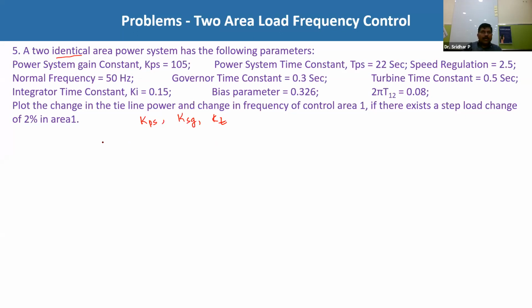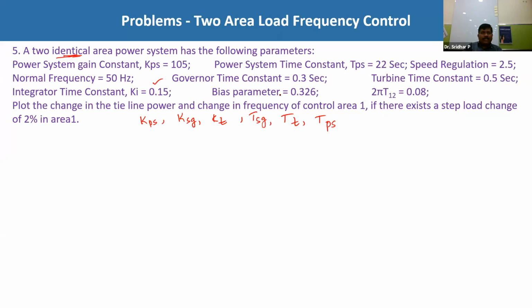So both are the same. KPS1 is equal to KPS2, that is nothing but KPS. KSG1, KSG2 is equal to KSG. KT1, KT2 is equal to KT. You substitute all the values in this one. So normal frequency 50 Hz, governor time constant, turbine constants. Now in addition to this, he has given TSG, TT, and TPS. So it does not matter whether it is area 1 or area 2, because they have given that the two are identical in nature. In addition to this, integrator time constant KI 0.15,